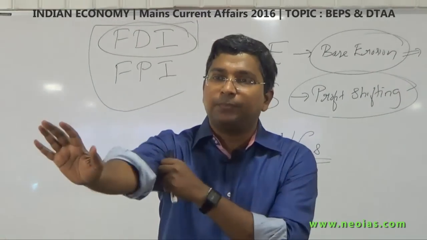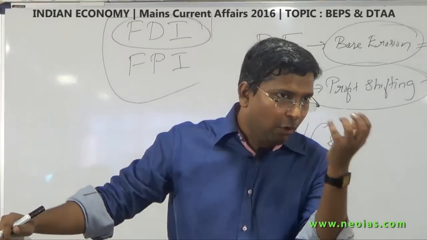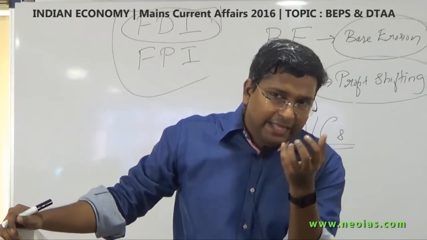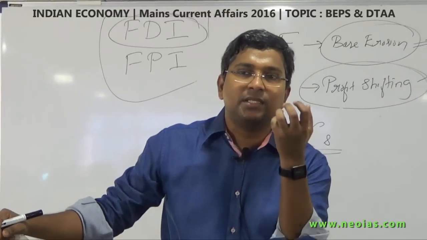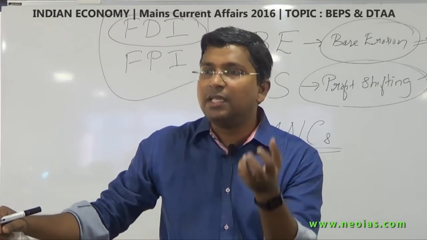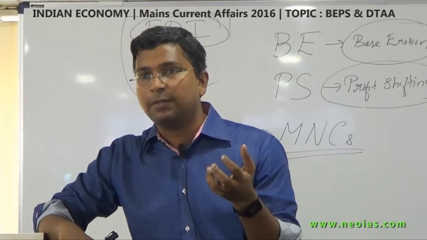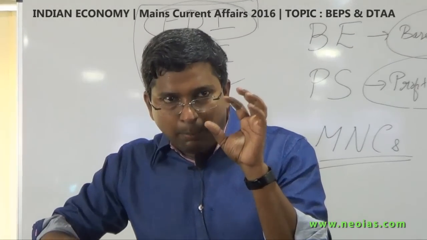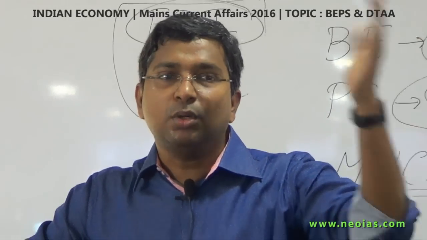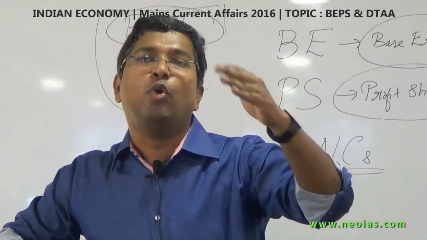The tax base gets eroded when these multinational companies do careful tax planning and ensure that they shift the profit from the source country to some other country so that they can avoid taxes over there.